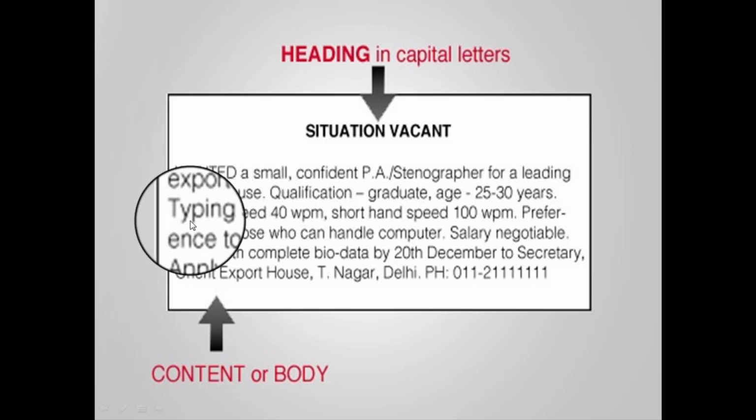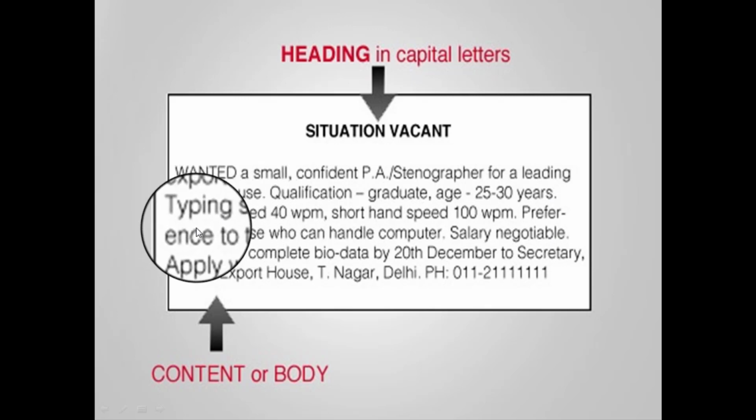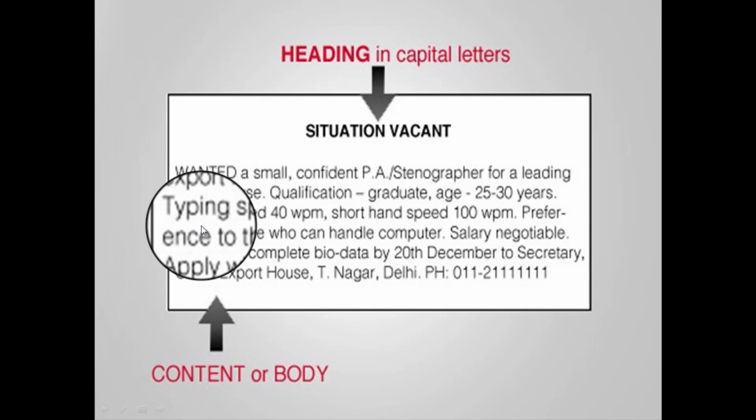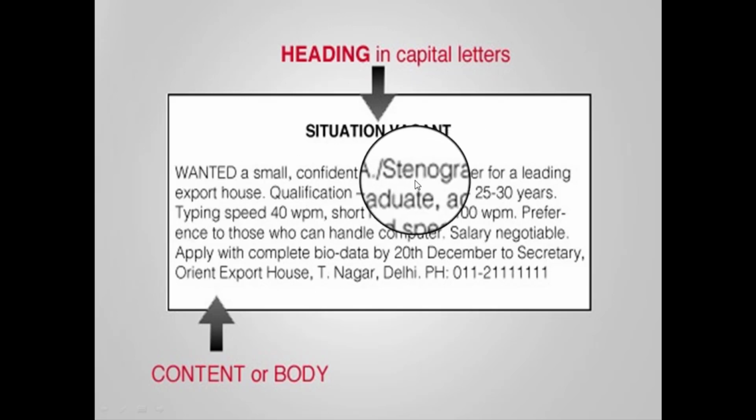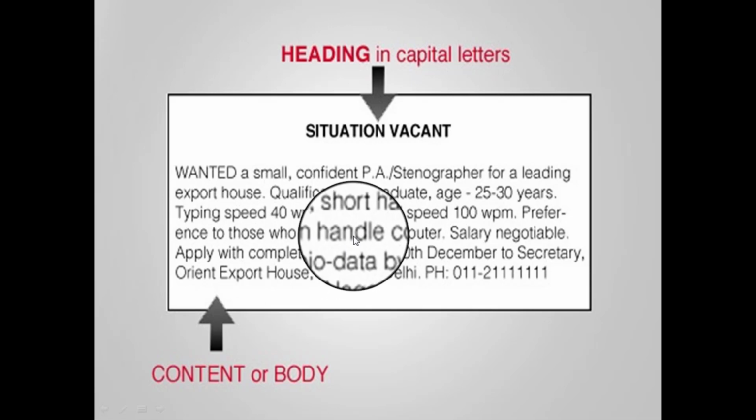And further some extra information has been given, or through this something extra is demanded, that the person who is going to apply for this must possess such features also.